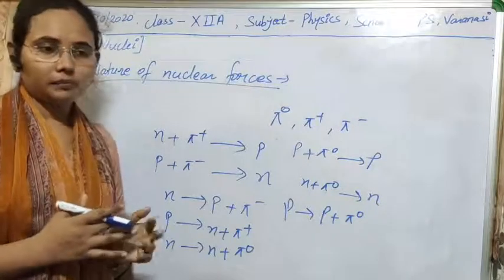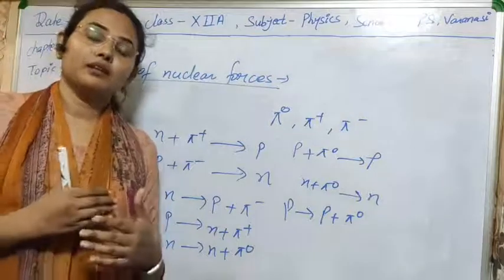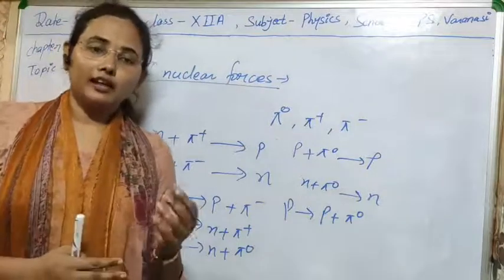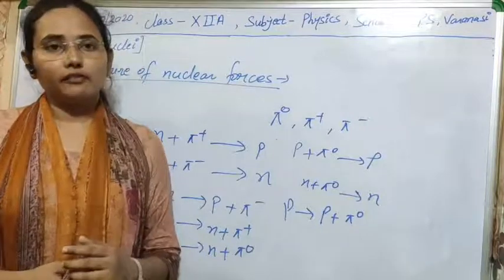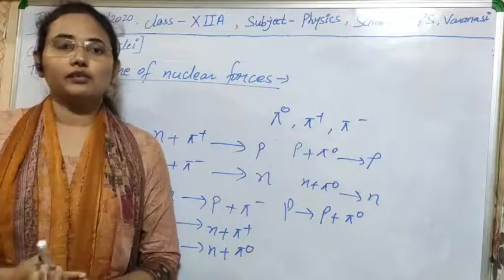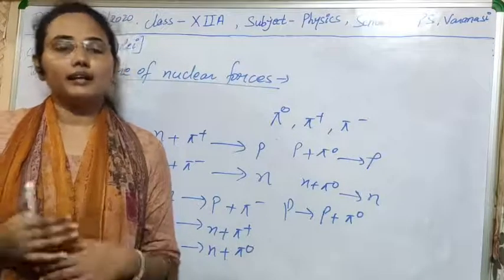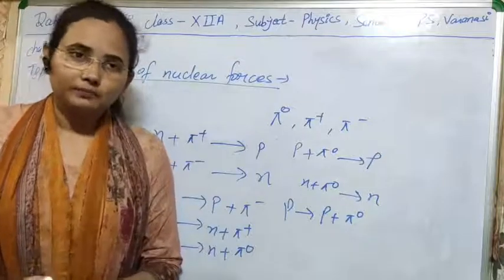So the alignment of nucleons can also affect the value of nuclear force and the stability of the nucleus. If they are aligned parallel, there will be strong nuclear force, and if they are aligned anti-parallel, the strength of nuclear force will be smaller.